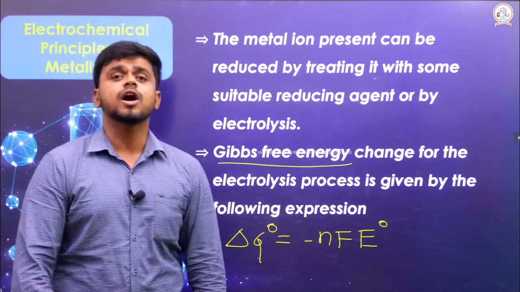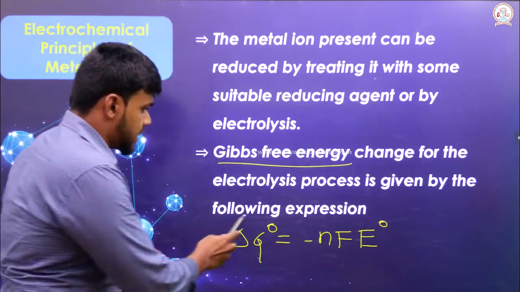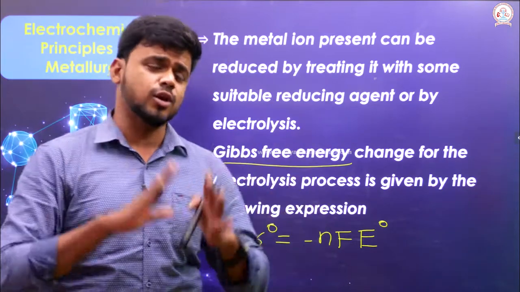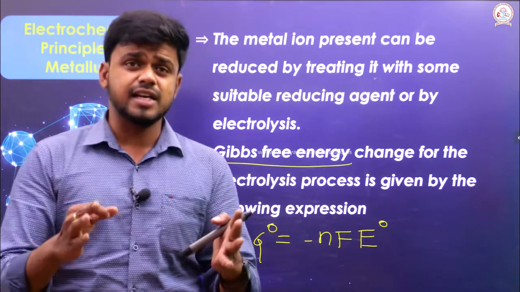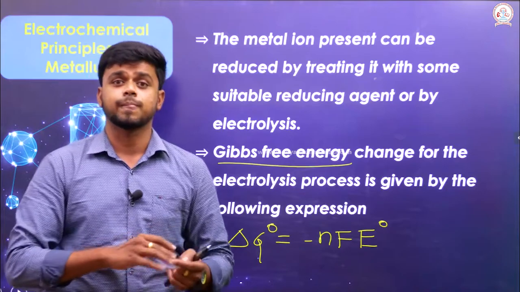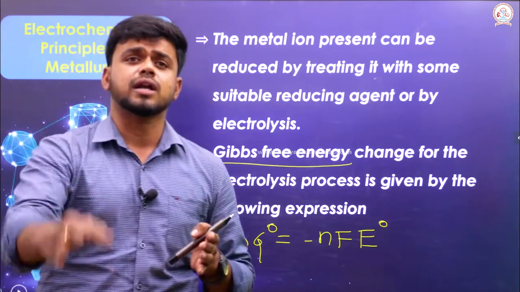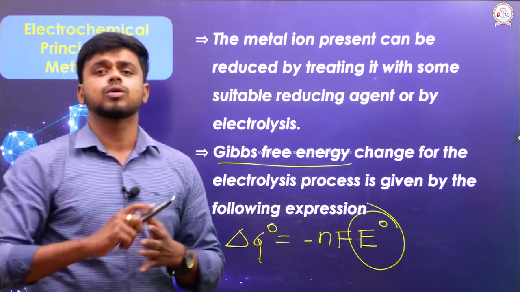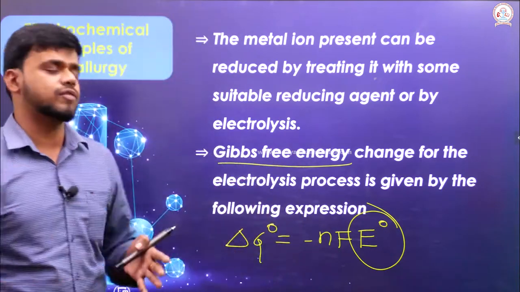E naught gives us the EMF value of a particular cell. This n will definitely be positive because it just gives the number of electrons. F is 1 Faraday, which is 96500 coulomb, and it is also positive. Whether the Gibbs free energy is positive or negative purely relies on the E naught value alone, the standard electrode potential, which is the EMF value of the cell.